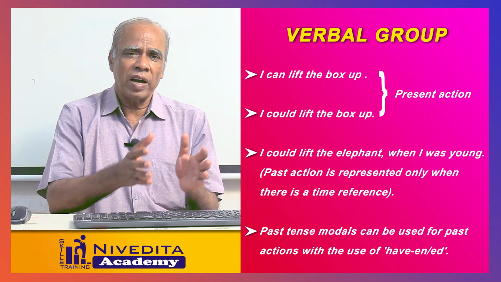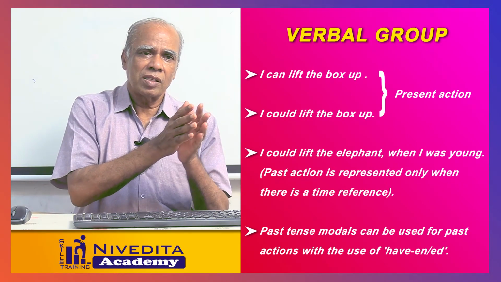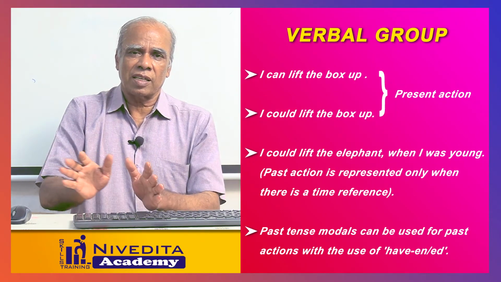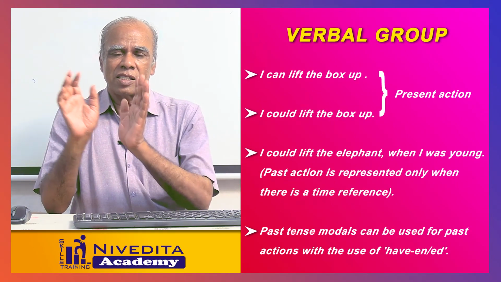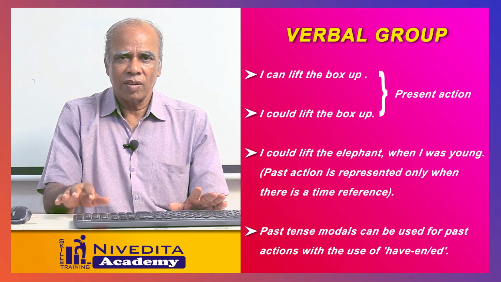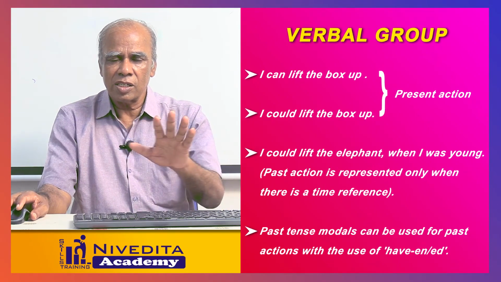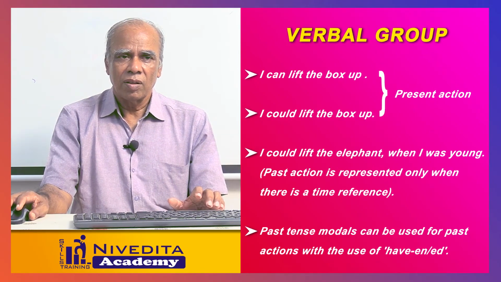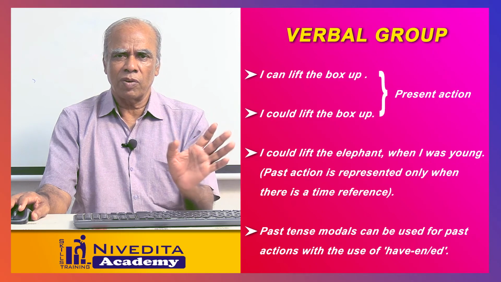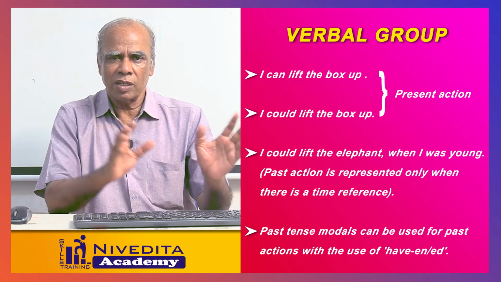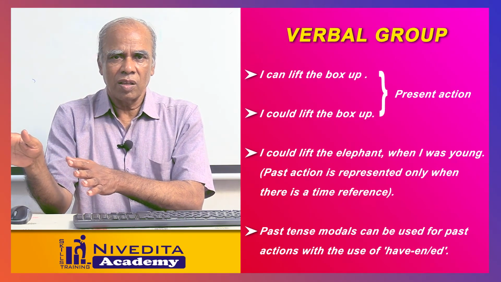These are only the finite verbs, both present and past tense. But you cannot say these are present tense because they always show present action alone. Nor that these are past tense because they always show only past action alone. Just like that you cannot define. So tense and time are two different concepts. There is no relationship between tense and time. They are merely verbal forms, that's all. This is a present tense verbal form, this is a past tense verbal form. You cannot say present tense verbs always show present action and past tense verbs always show past action. You cannot define it like that.